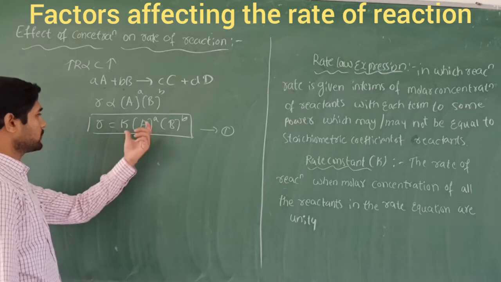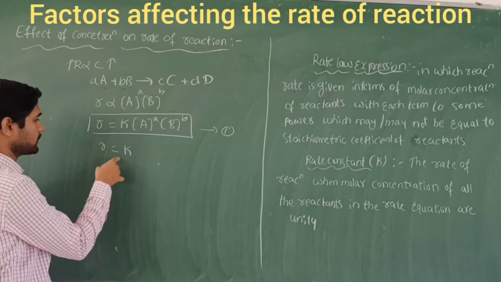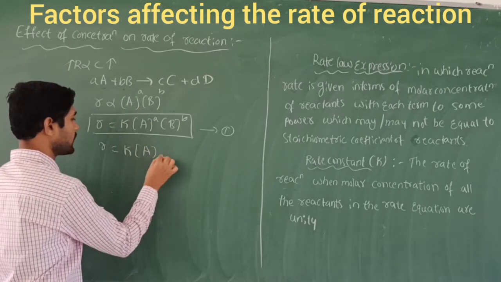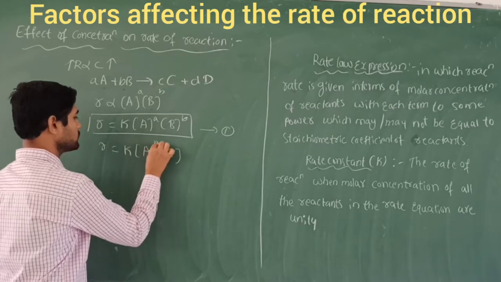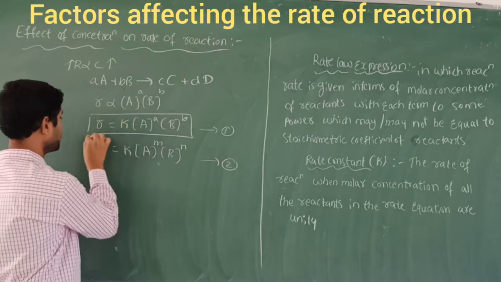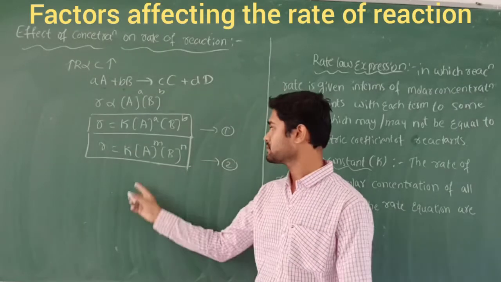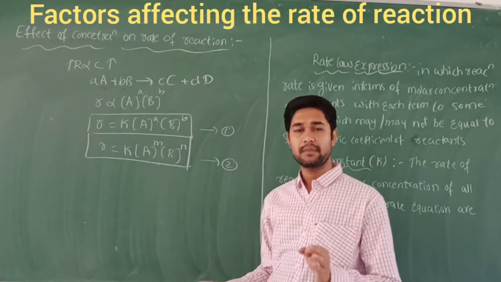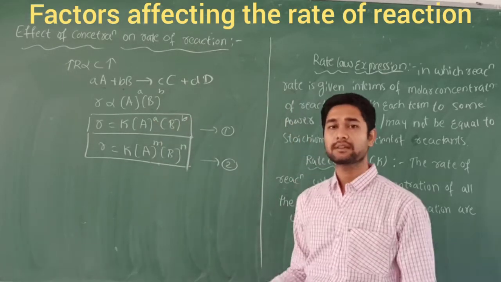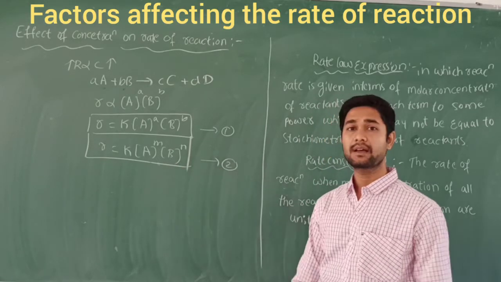Now I am going to write this in the form of the experimental value: r is equal to small letter k, the rate constant, times the concentrations of the two reactants raised to the powers m and n. This is called the experimental value, and that one is the theoretical value. Here the powers m and n may or may not be equal to a and b. We call this equation the rate law expression.